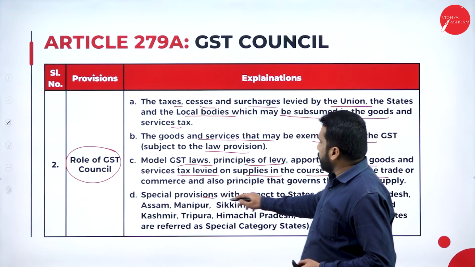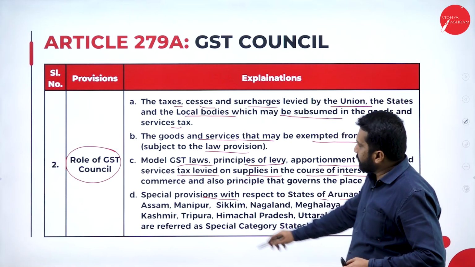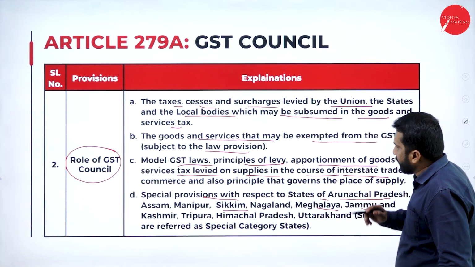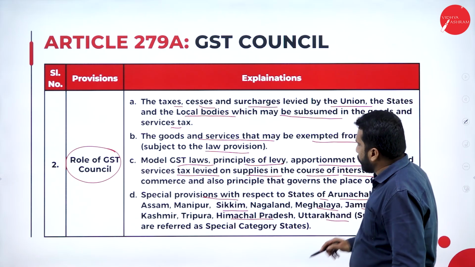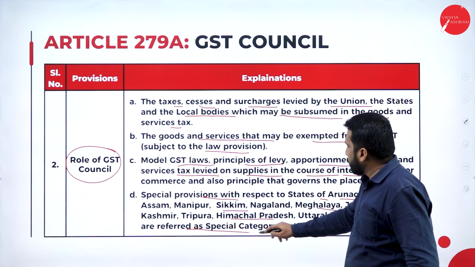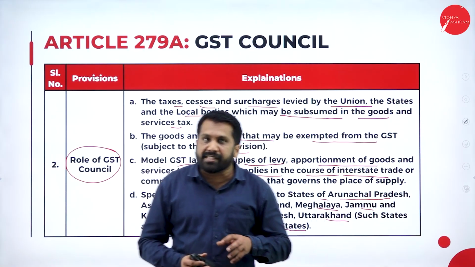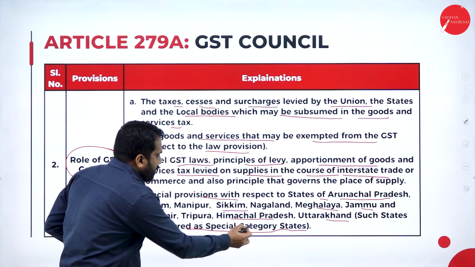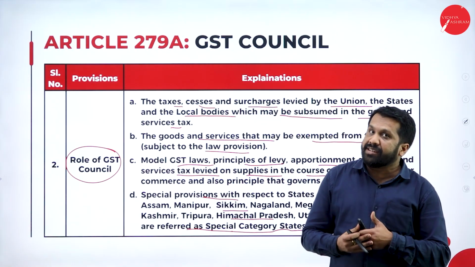Then, special provision with respect to the states of Arunachal Pradesh, Assam, Manipur, Sikkim, Nagaland, Meghalaya, Jammu and Kashmir, Tripura, Himachal Pradesh, Uttarakhand. Such states are referred to as special category states because of the economic conditions.